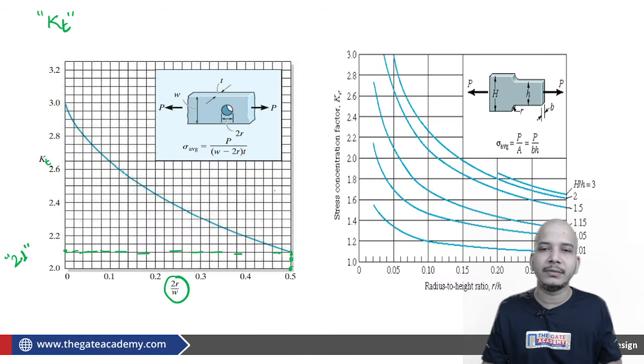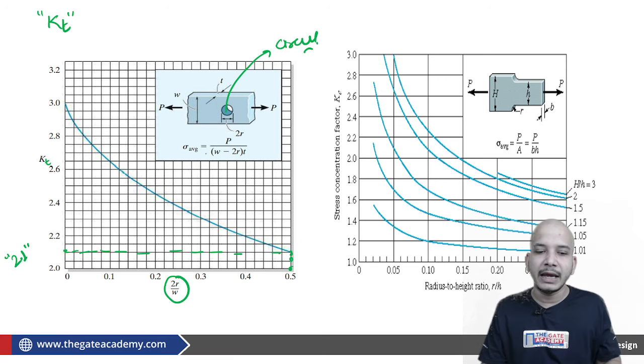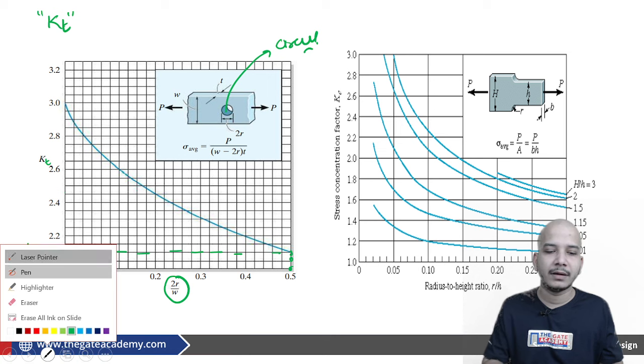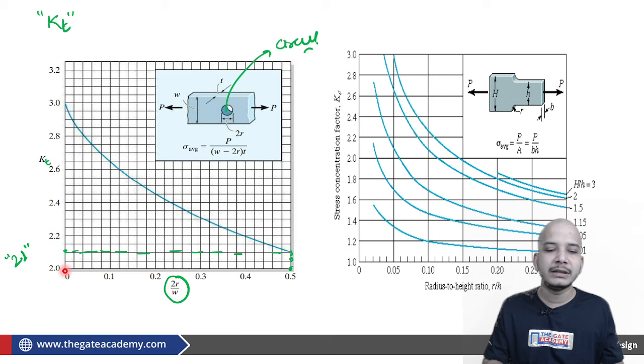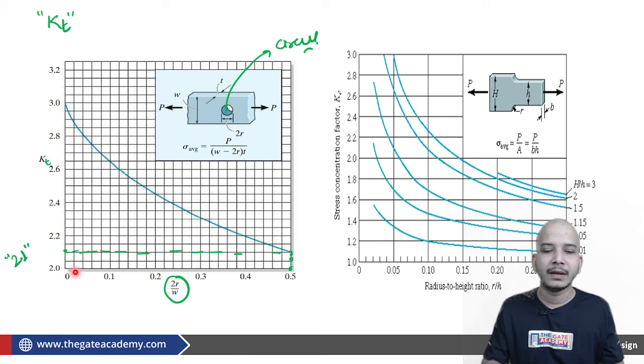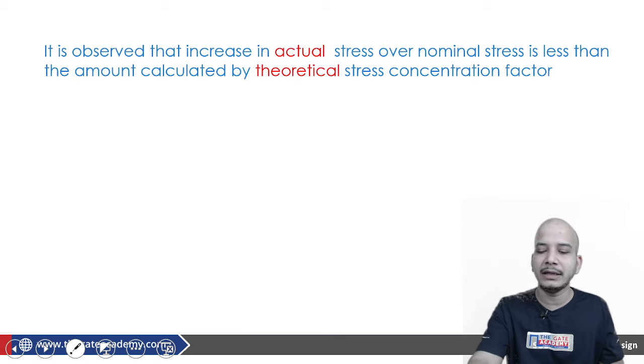There is also the limitation of a circular hole, but still the ratio of d by w will decide whether the Kt will be 3 or not. If the circular hole is of very small diameter, then we can straight away say that 2r by w seems like it is of value 0. 2r is very less in comparison to w. Then in that case we can get the value of Kt to be 3. Okay, so this is another assumption which we should be keeping in mind.